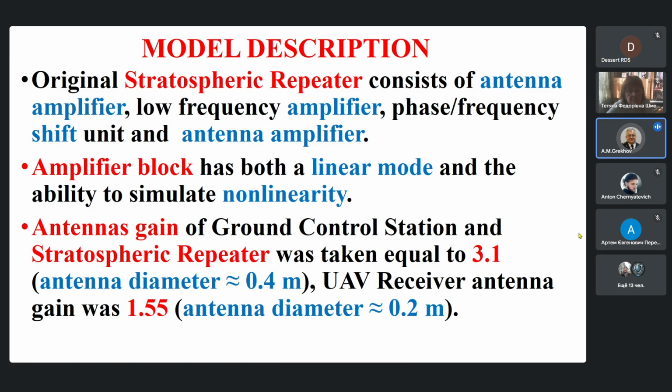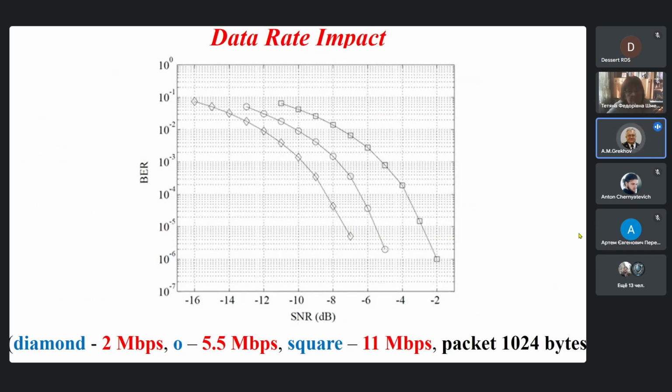Unmanned aerial vehicle receiver antenna gain was 1.55, antenna diameter 0.2 meter. Here, the obtained data rate impact is presented. Diamonds correspond to 2 megabits per second, circles to 5.5 megabits per second, squares to 11 megabits per second.